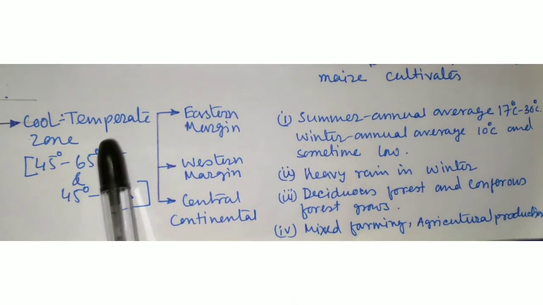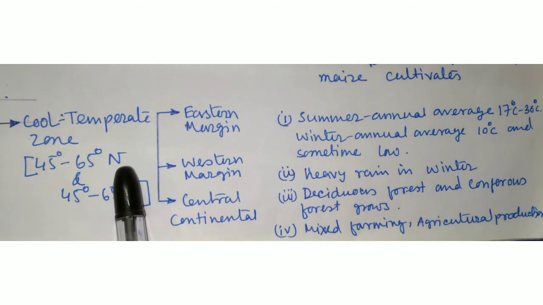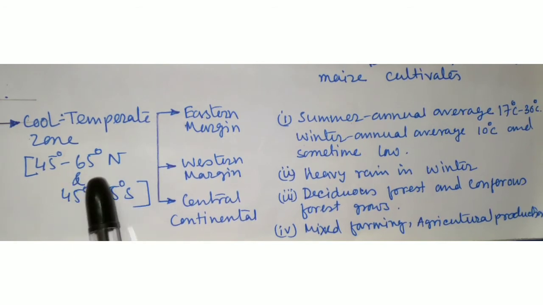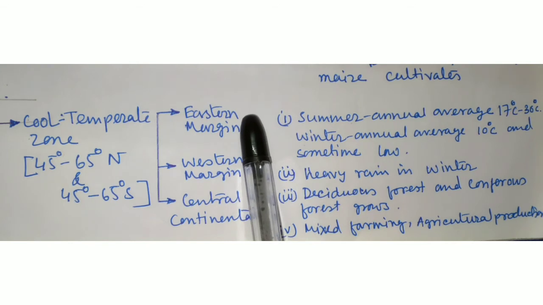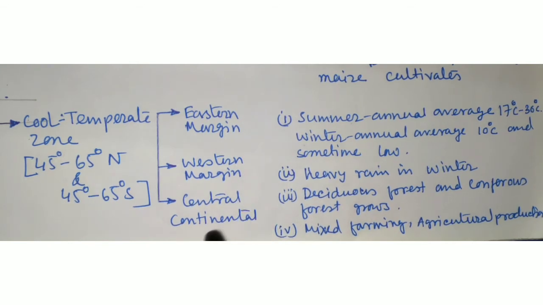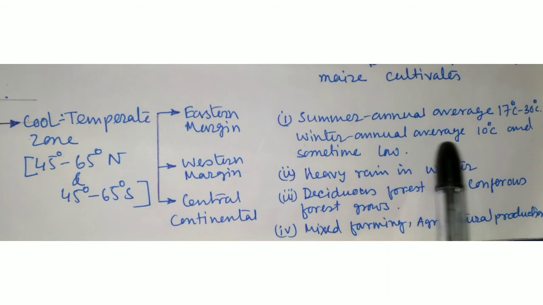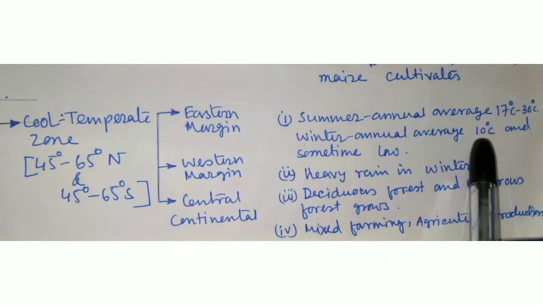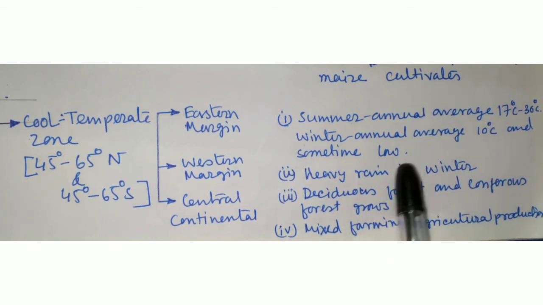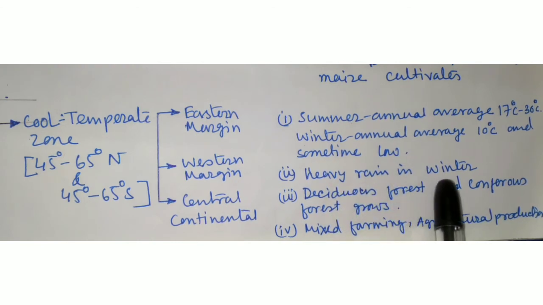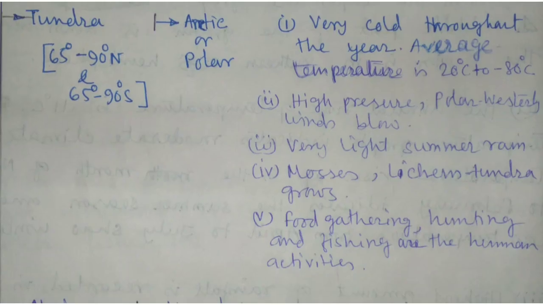Cool temperate zone: 45 degrees to 65 degrees north and south. It lies in this latitude. Types: eastern margin, western margin and central continental. In summer the annual average temperature is 17 degrees to 30 degrees centigrade. In winter the average temperature is 10 degrees centigrade and sometimes lower. Heavy rainfall in the winters. Deciduous forest and coniferous forests grow here. Mixed farming and agricultural production are the human activities.